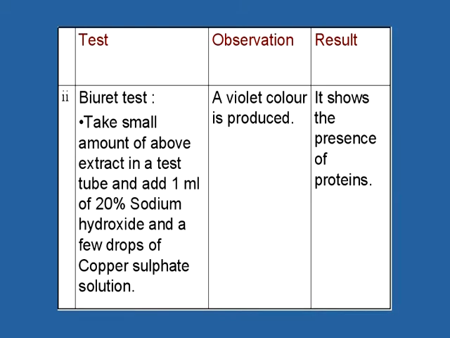We will take small amount of the gram extract in a test tube and will add 20% sodium hydroxide solution. Now we will add few drops of copper sulfate solution.